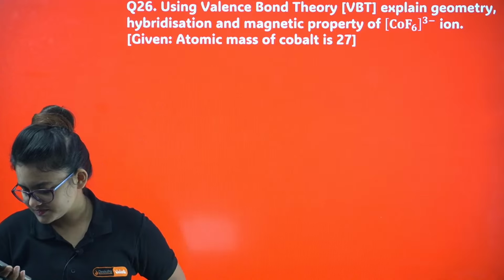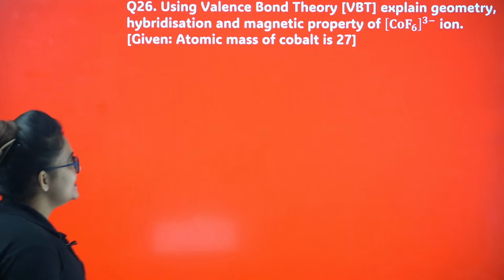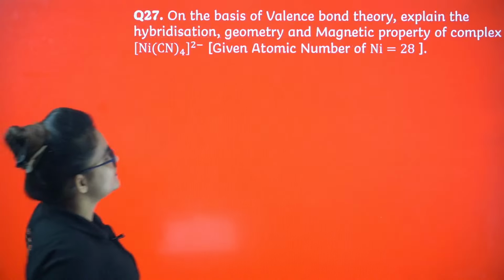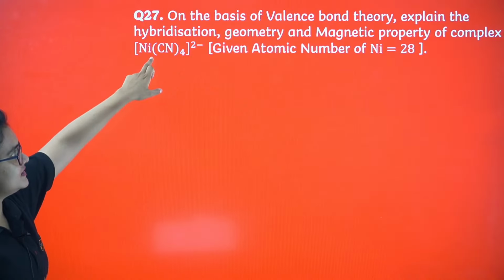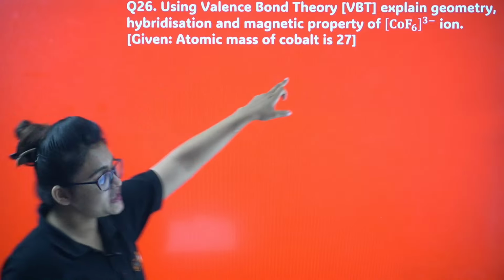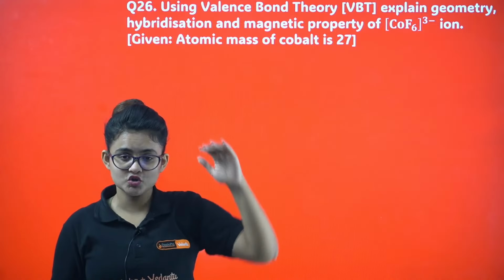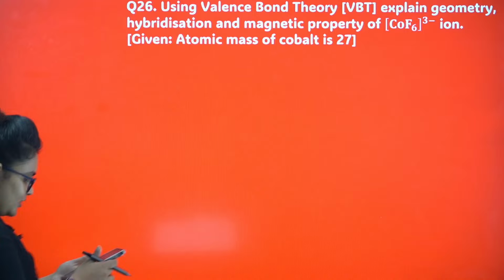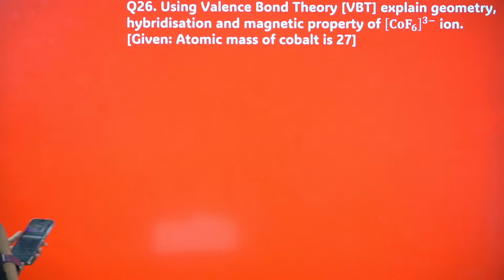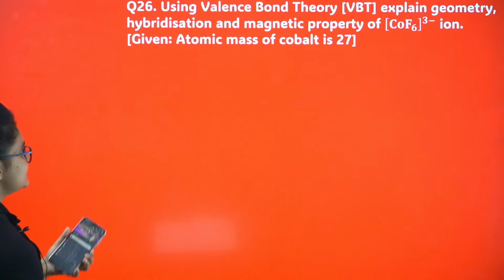I didn't get it. Okay, so valence bond theory, I will explain this CoF6 and then Ni(CN). See, the compound that I have chosen, this is a strong field ligand, this is a weak field ligand. With respect to this, I can show you the inner orbital complex and outer orbital complex. Okay, thank you so much. I love you too, my dear. Let's proceed.